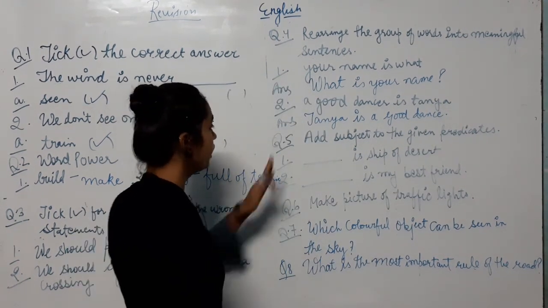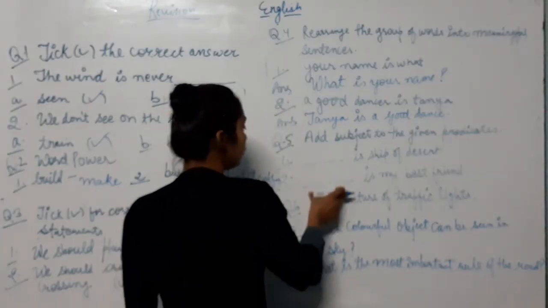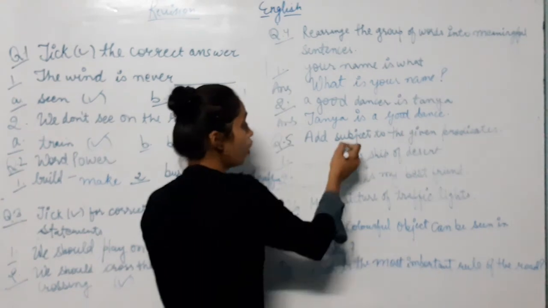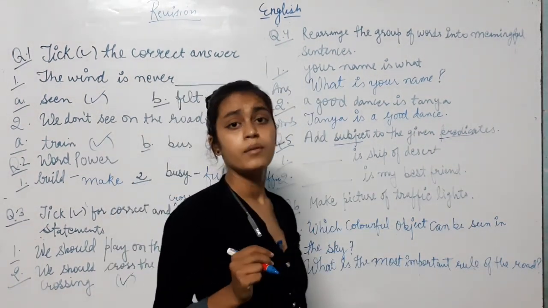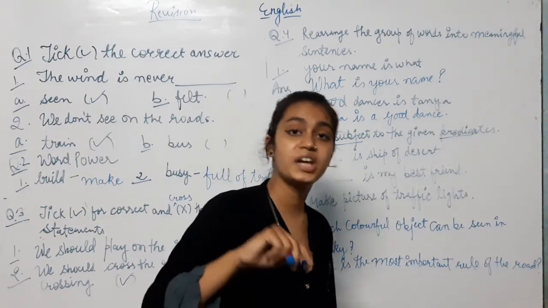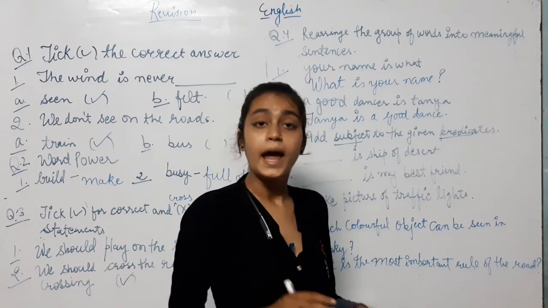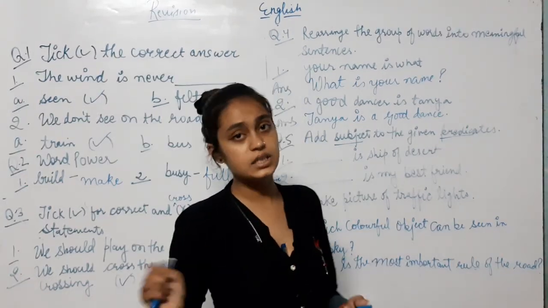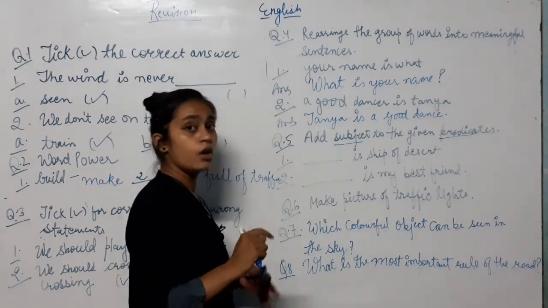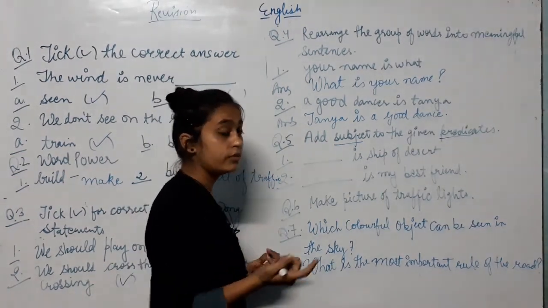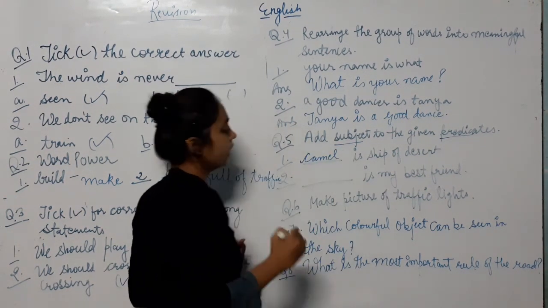Question number 5. Add subject to the given predicates. We have to put subjects. Now what is a subject and what is a predicate? There are two parts of a sentence, subject and predicate. The subject is who we are talking about, and what we say about the subject is the predicate. So, dash is the ship of the desert. What animal is called the ship of the desert? Camel. Camel is called the ship of the desert.